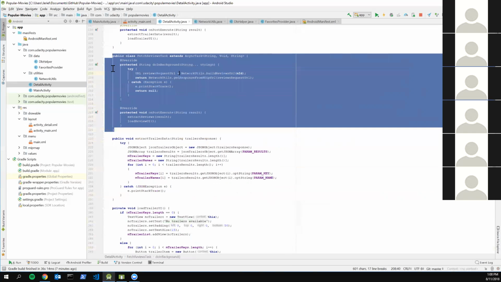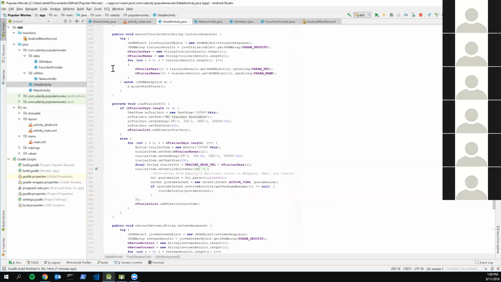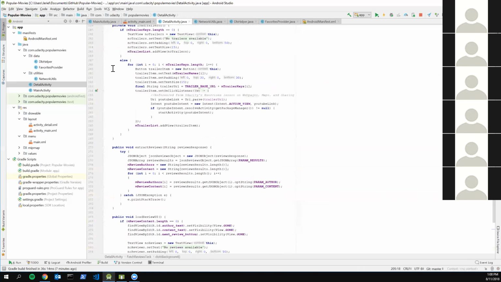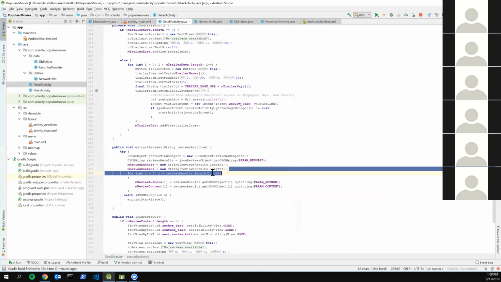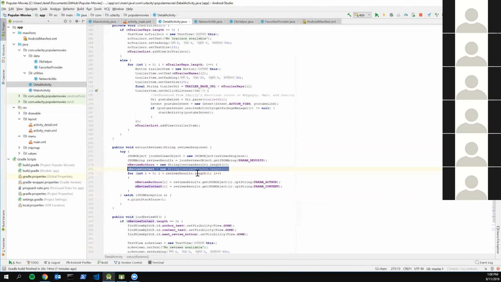Once you have that JSON data, you can extract the reviews. For this portion, you really just need the username and the actual content of the review. From there, you pull each string out into what I use, an array list, which I declared at the top.